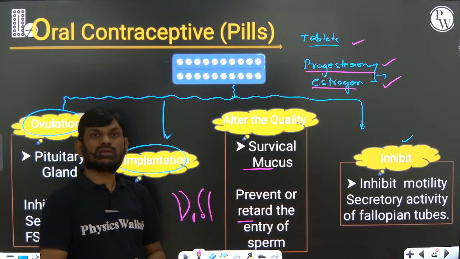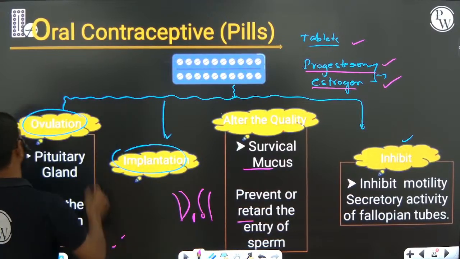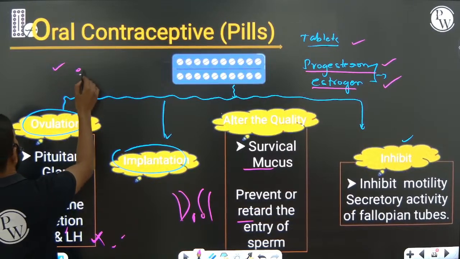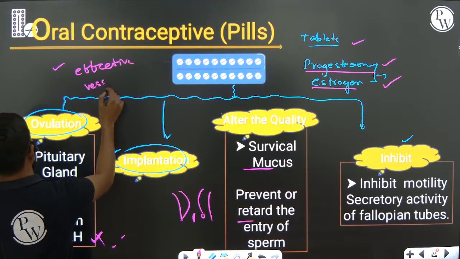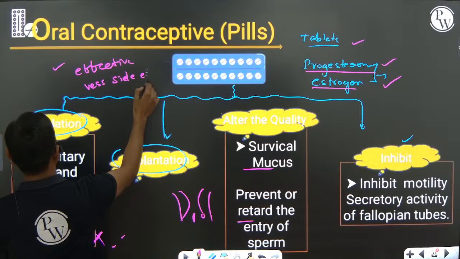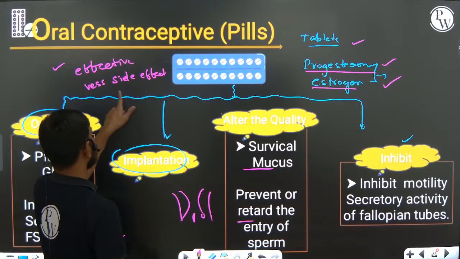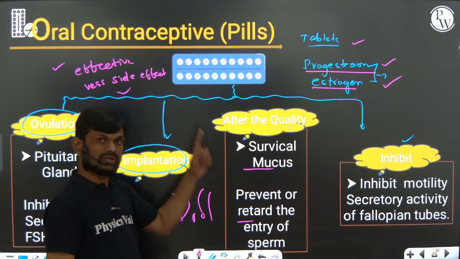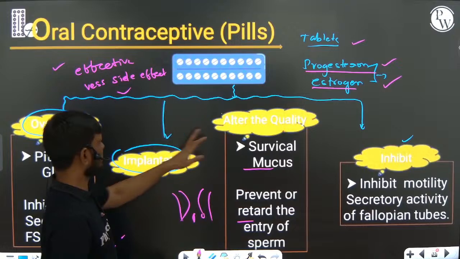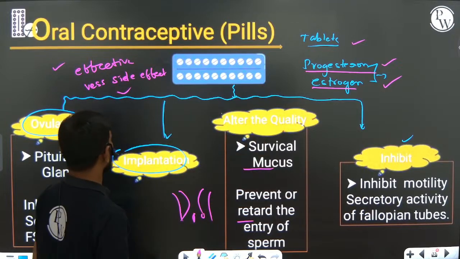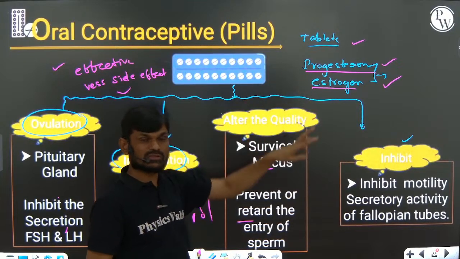Oral contraceptive pills are very effective, with fewer side effects. Most females are using and accepting this. Very, very important. Oral contraceptive pills prevent ovulation and implantation. Remember.